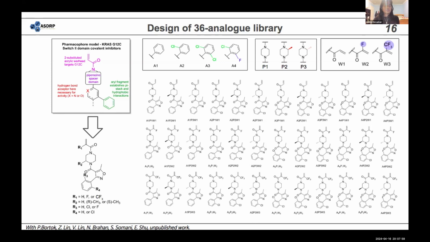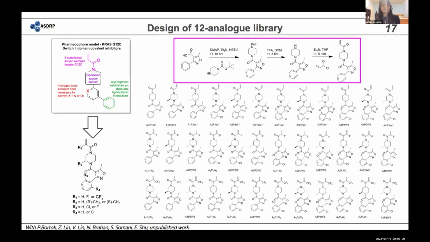but all of them contain those key aspects that I talked about earlier: the warhead, the piperazine spacer domain, the hydrogen bond acceptor, and the aryl fragment. And then the synthesis is currently starting with the Boc protection or amide coupling, which uses DMAP, triethylamine, HBTU, and it takes about 18 hours. And then a deprotection using TFA and DCM, and then followed by an acrylation using triethylamine and THF.